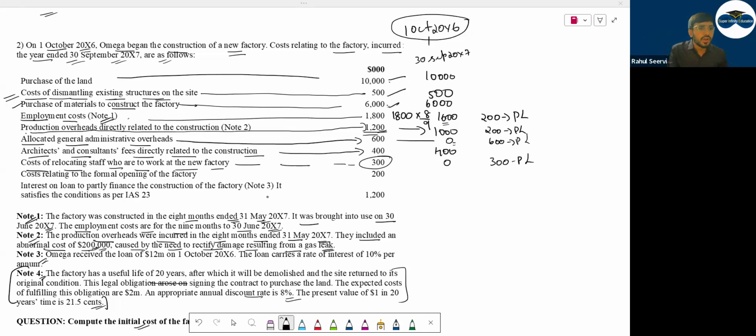No issues. Cost relating to a formal opening of the factory. Inauguration you are doing. Will you include this? No, this also will not be included. It will go to P&L, 200.